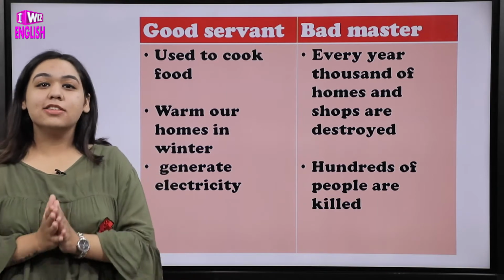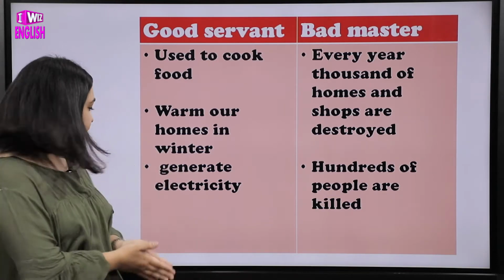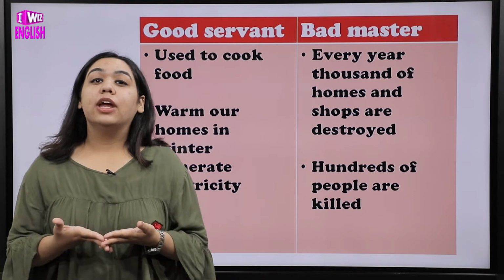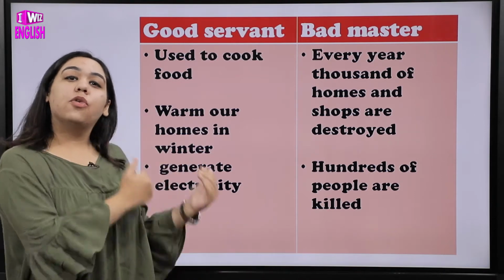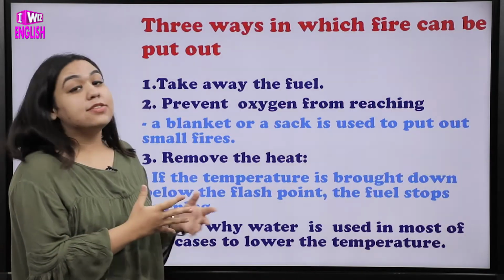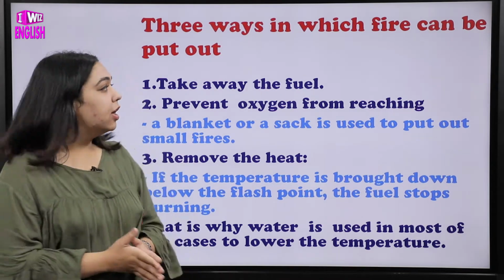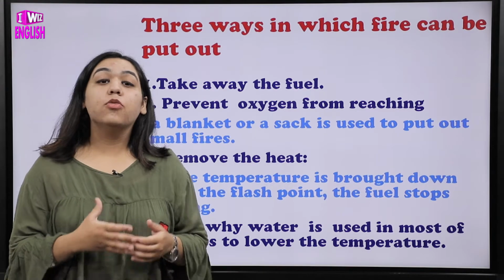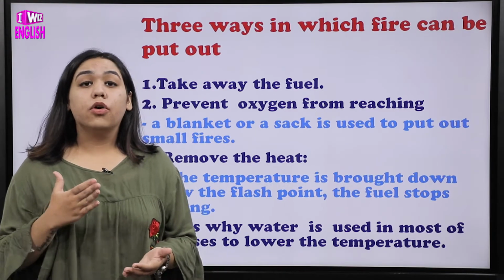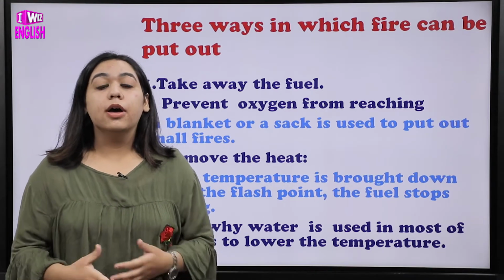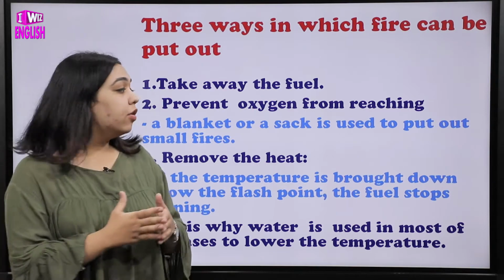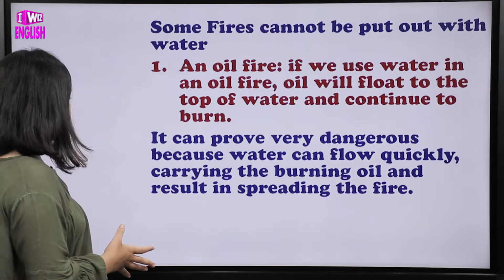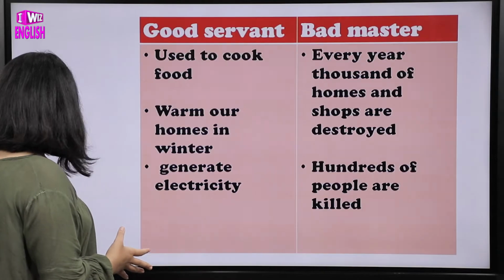That is when fire is in control and it is our friend, and it is also used to generate electricity. Okay, that's the controlled usage of fire. That's when fire is actually serving us. But it becomes a bad master when a lot of fire mishappenings lead to accidents, and a lot of shops and homes are burnt, people are injured. That's when mishappenings can always lead to fire as a bad master.